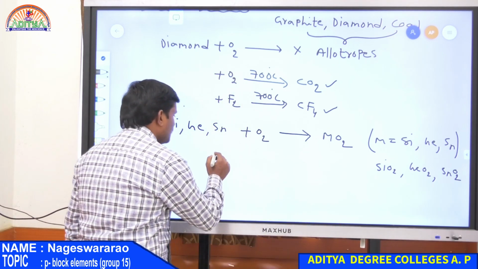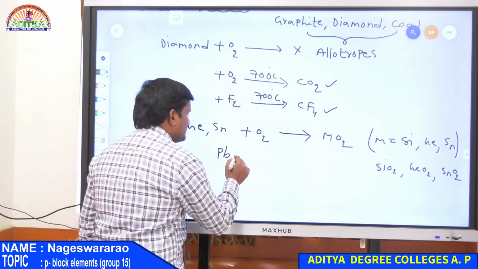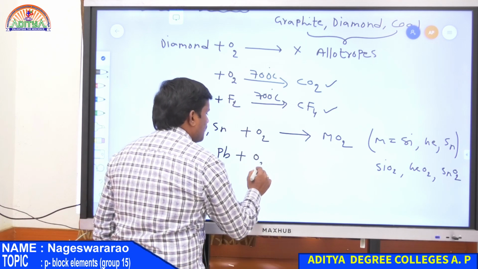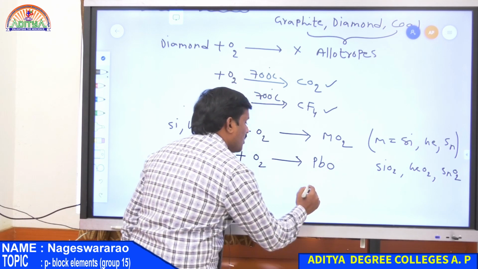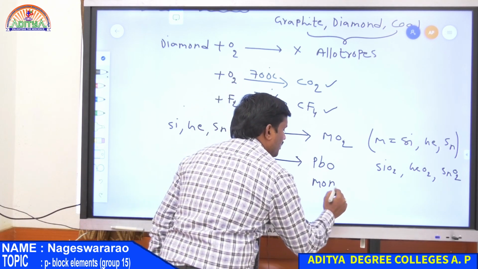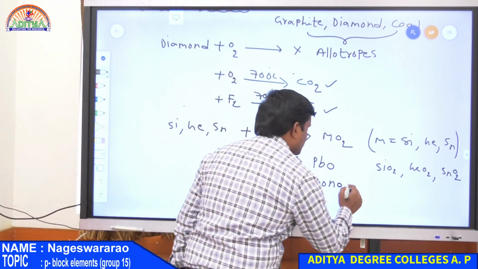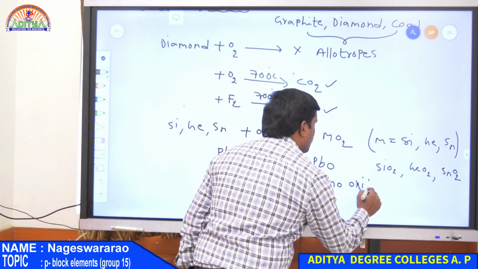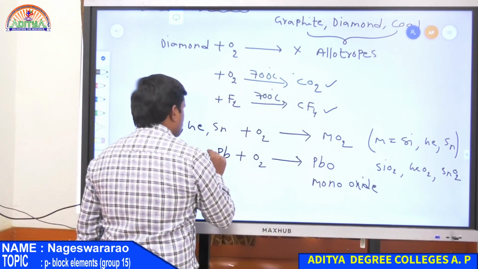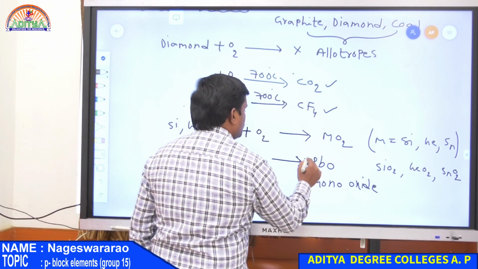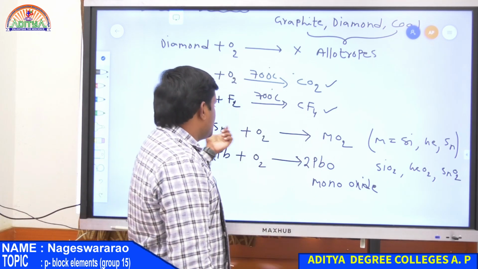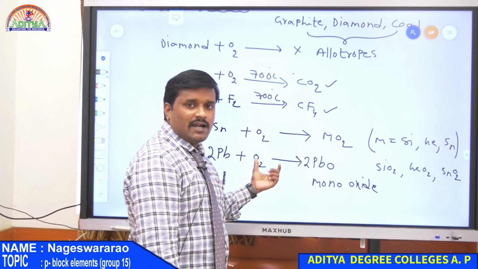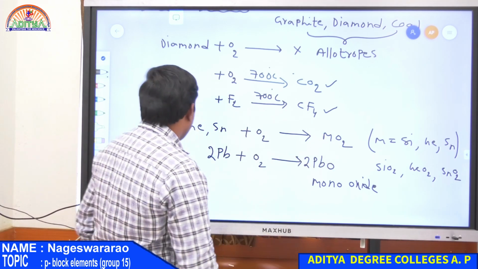But the last element, lead, reacts with O2, but it only gives PbO, that is nothing but a monoxide. There is only one oxygen atom there. This is nothing but monoxide. So lead monoxide. So 2 moles of lead gives 2 PbO. So the remaining elements form dioxides, but lead only forms a monoxide.